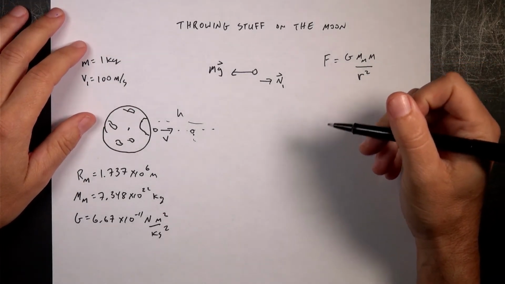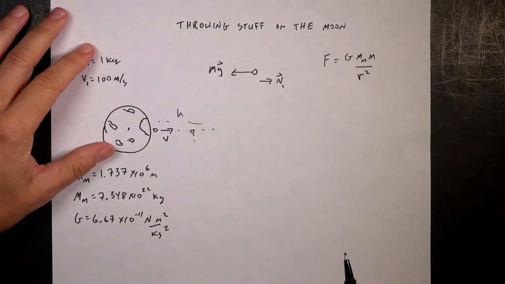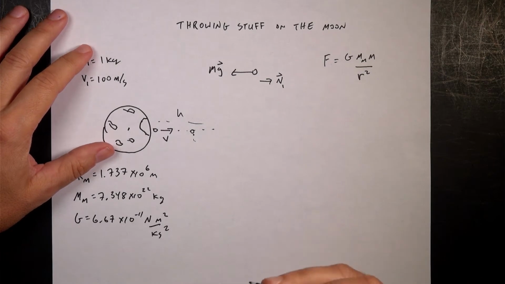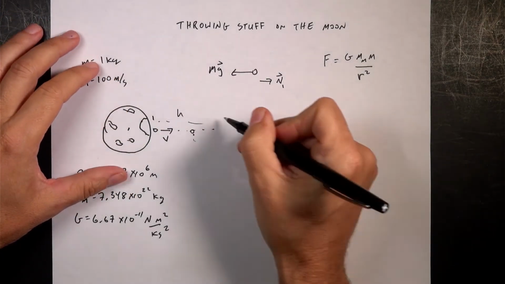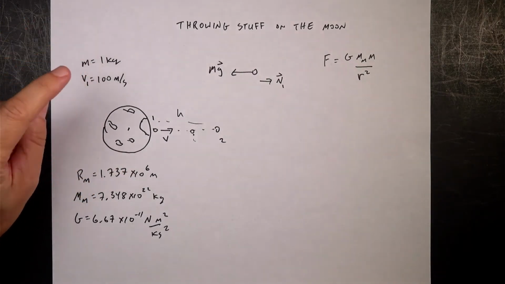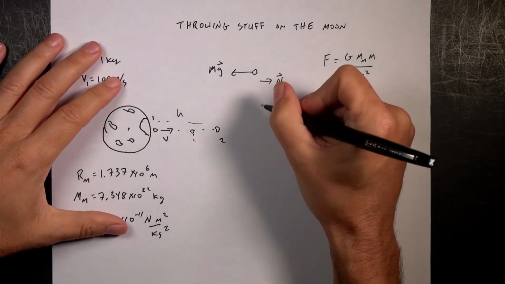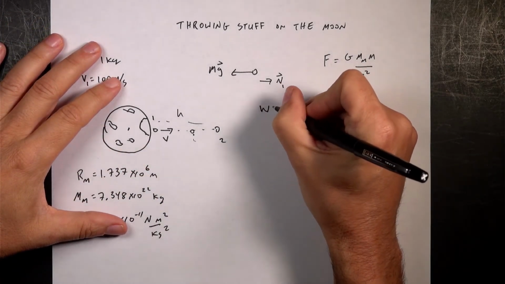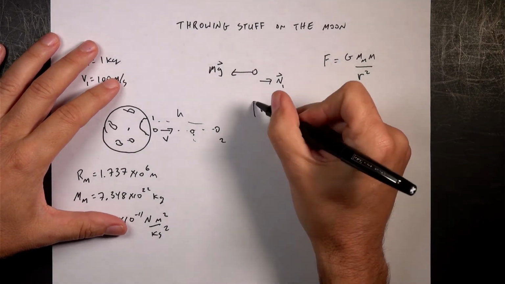I'll show you one of the ways, but I want to show you the best way to think about this problem, and that's to use work energy. Since I don't care about time, I don't care how long it takes, and since I'm dealing with two positions, position 1, and up here at the highest point, position 2, and I don't care about direction, those three things say I should use the work energy principle. This says that the work done on a system is the change in energy. I know it looks dumb.